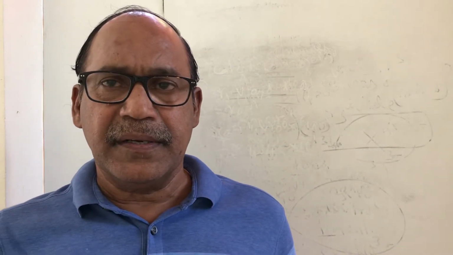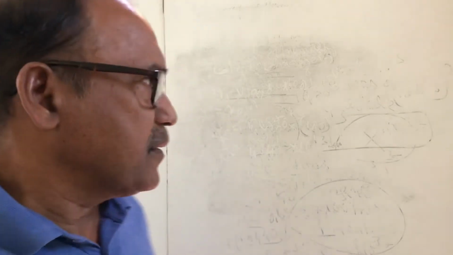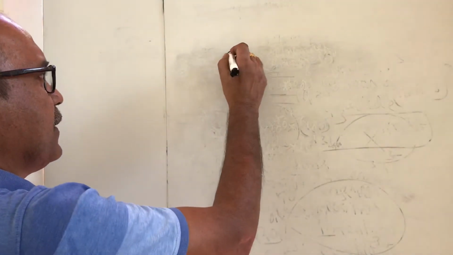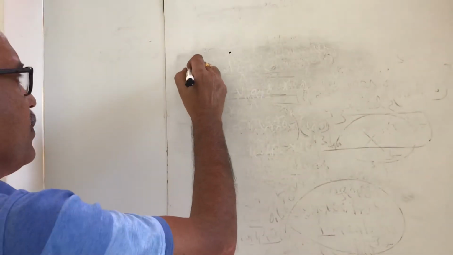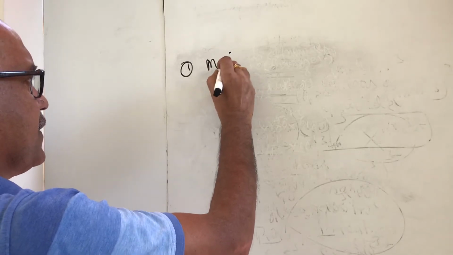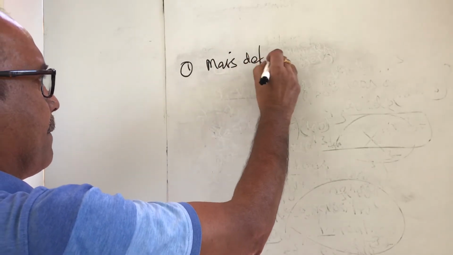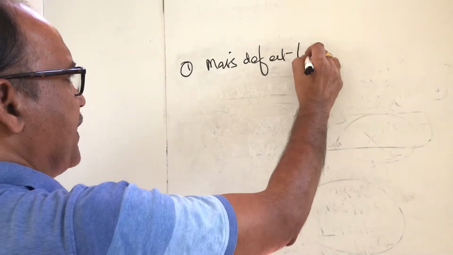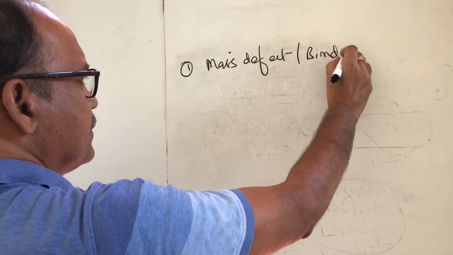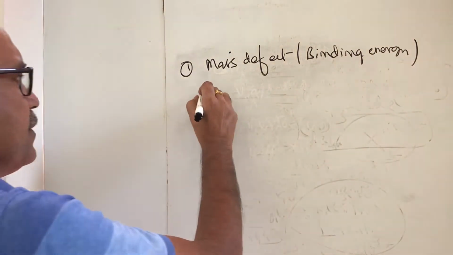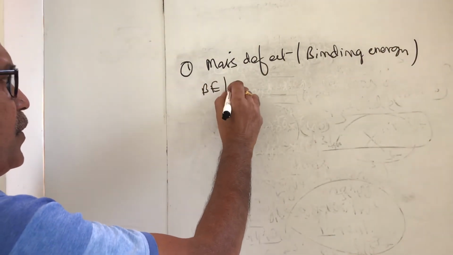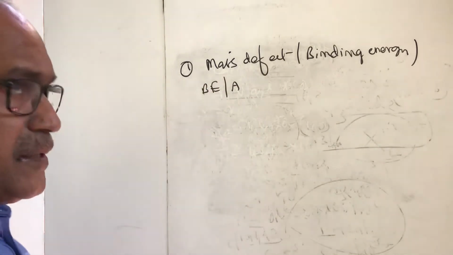So we have to discuss the stability and instability, and if instability is more, radioactivity is more. Such phenomena we discuss in terms of mass defect, binding energy, and binding energy per nucleon. These aspects we need to discuss.